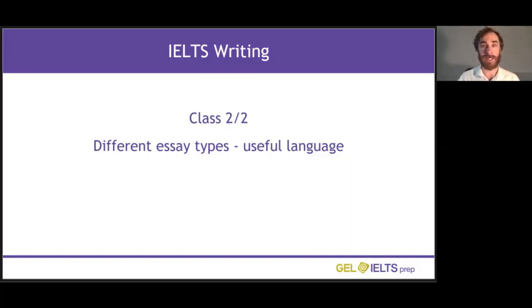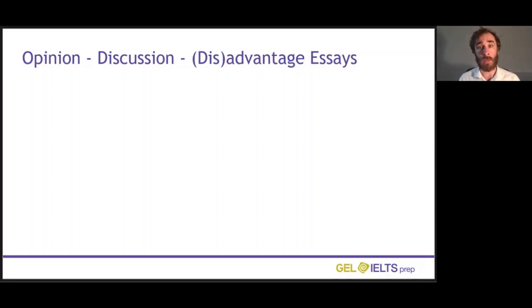Okay, let's get started. So in class 1, we looked at the structure of a good body paragraph for our task 2 essay. I'd like to focus on opinion, discussion, and advantage and disadvantage essays. So that's essays where you have to look at 2 sides of an argument. And I'd like to see how we can apply that structure to this type of question.